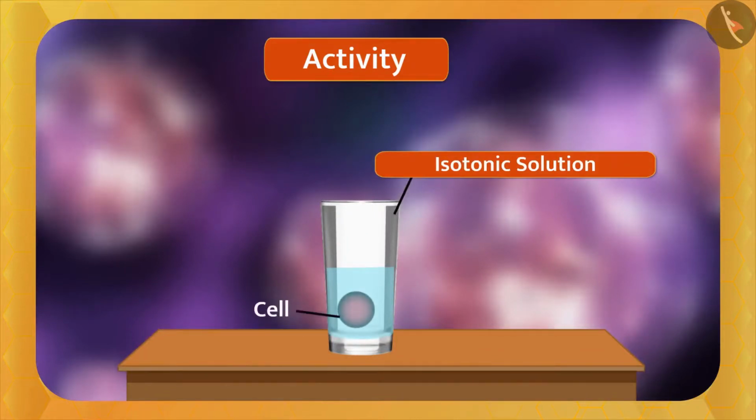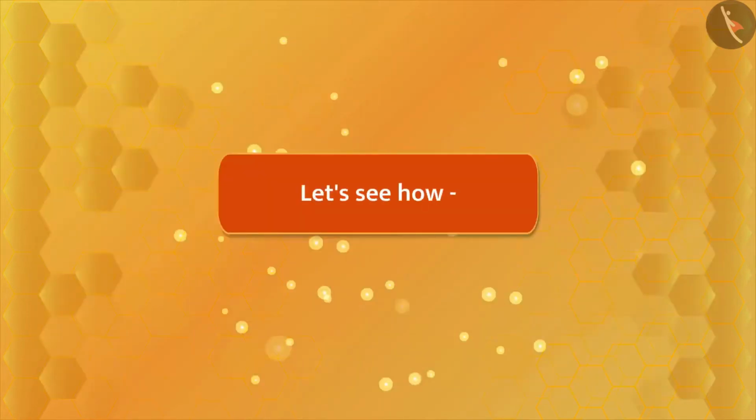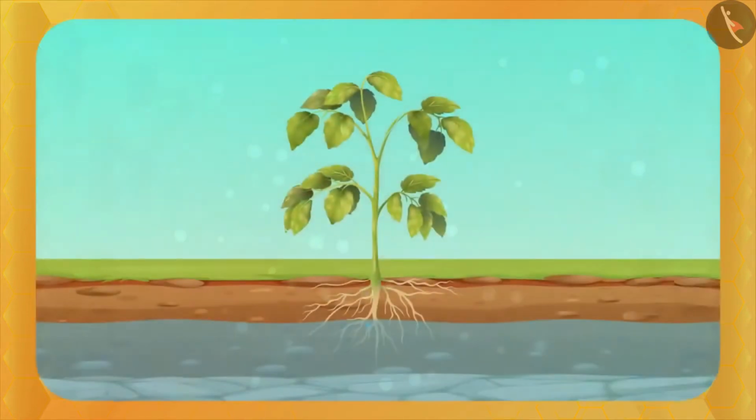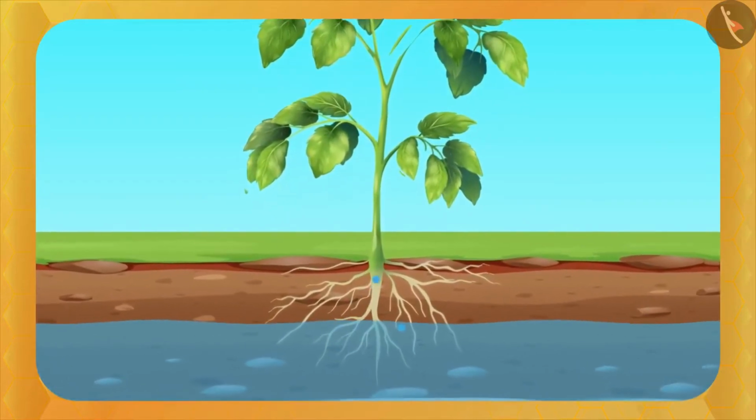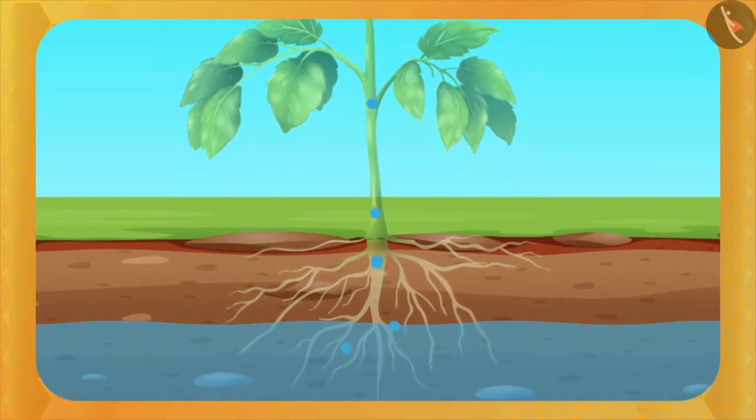Yes, you are thinking right. Here, there will be no transport of water at all because both have the same water concentration. Well, through this osmosis process, only plants absorb water from the soil. Let's see how. For example, here this plant is planted on the soil. There will also be water in the land and many salts dissolved in it.